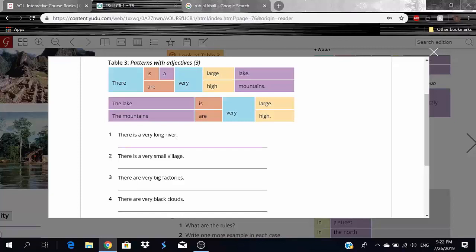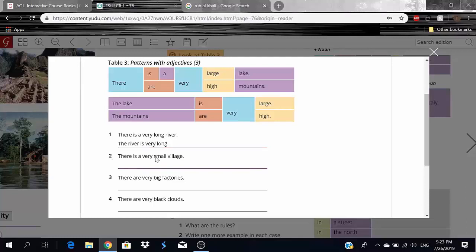Now let me use the second pattern: the river is very long, okay? So instead of saying there is a very long river, I said the river is very long. The second pattern, like I said, is used to give more information about an item.